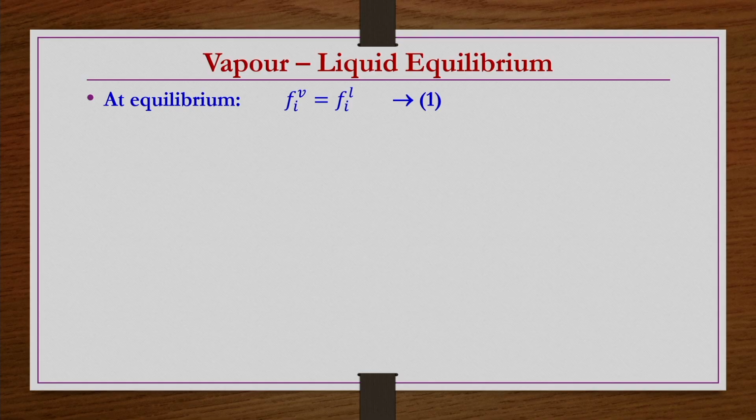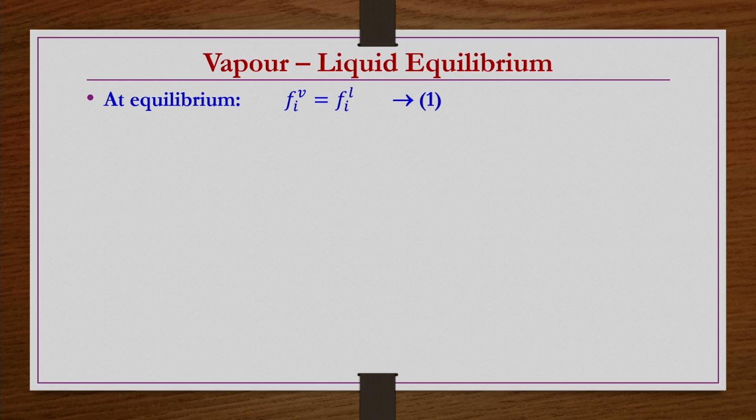At equilibrium, what we know, from the very first week, is that the chemical potential of each component in all coexisting phases which are at equilibrium is the same. That is, the chemical potential of any component is the same in all the phases that are coexisting at equilibrium. And from there we realized that not only the chemical potential, the fugacity of that particular component is also the same in all the phases which are coexisting at equilibrium. And then we have f_i^V equals f_i^L for vapor liquid equilibrium, because now we have started discussing vapor liquid equilibrium problems.